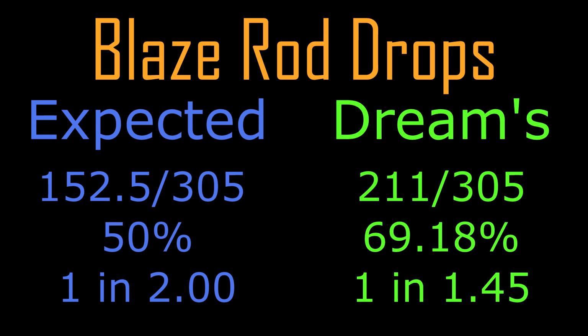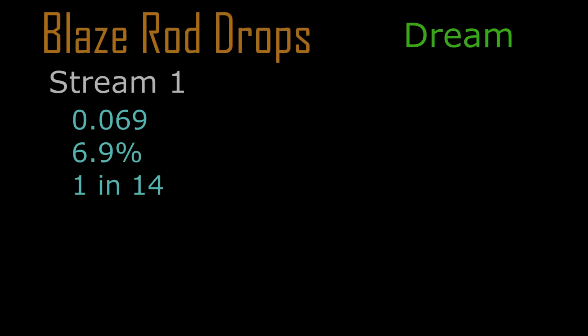So here Dream did roughly 20% better than average. That's only 1 in 1.45 versus 1 in 2. This doesn't seem so bad. But let's look at the numbers once they've been run through the equation. The expected in this case is 50%, so I used that number instead of a theoretical die in Dream's favor when calculating these. Oh yeah, okay, a 1 in 14, that isn't statistically significant. Maybe Dream didn't cheat at Blaze Rod drops.